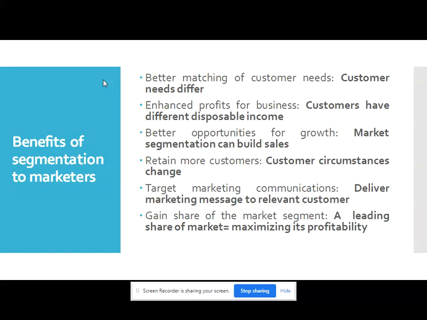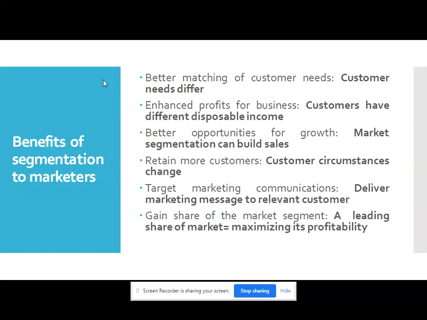So earlier company A was having market share of 100% and after maybe 1 year it decreased to 50%. And earlier company B was not in existence, so market share was 0%. Slowly it increased to 10%, and after that it increased to 50%. So this is the concept of market share. The point is to gain the share of the market segment. So leading market share is exactly equal to maximizing profitability.